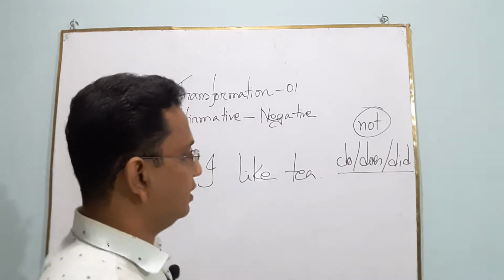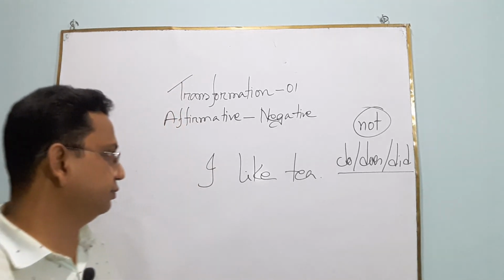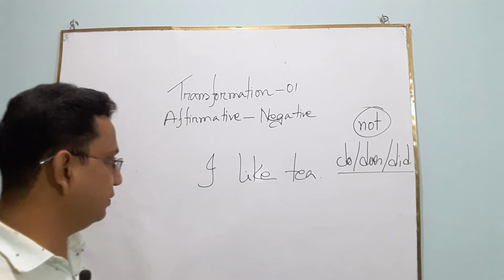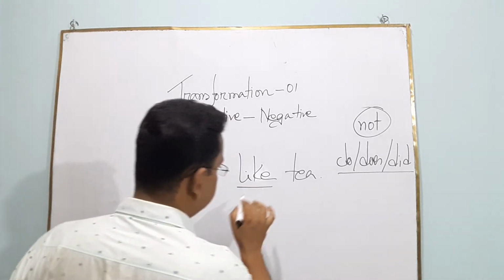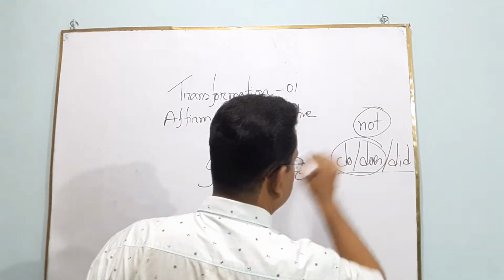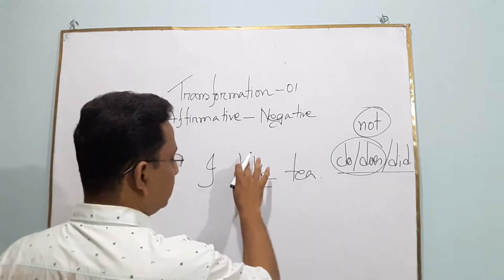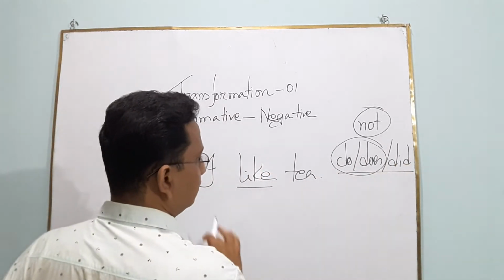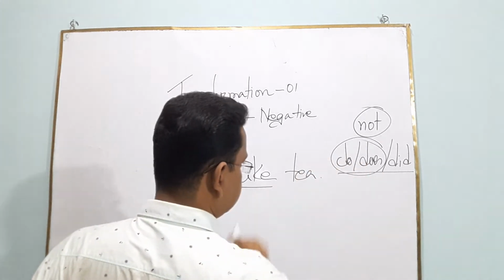Three auxiliary verbs are used when there is no auxiliary verb, okay? When the verb is present form, we can use do or does, and when the verb is past form, we can use did. In this sentence, the verb is present form, that's why we have to use do or does.